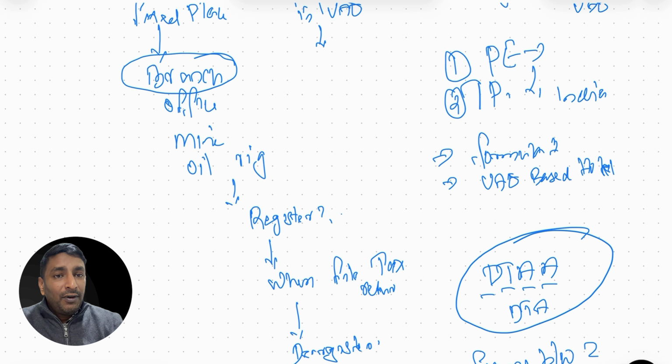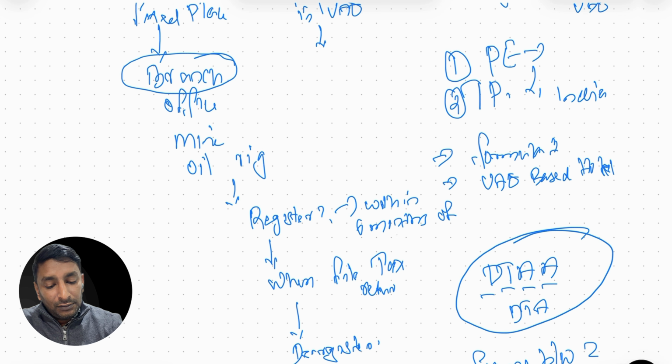If the foreign company has a PE, then that means they need to register for corporate tax. When they need to register for corporate tax, they need to register within 6 months of the PE being established.